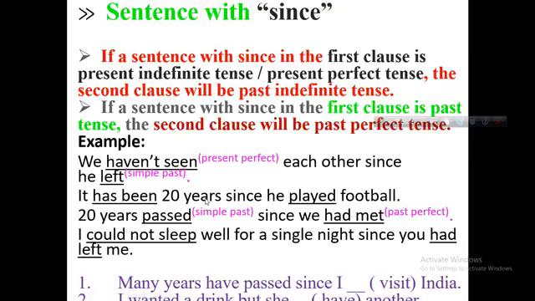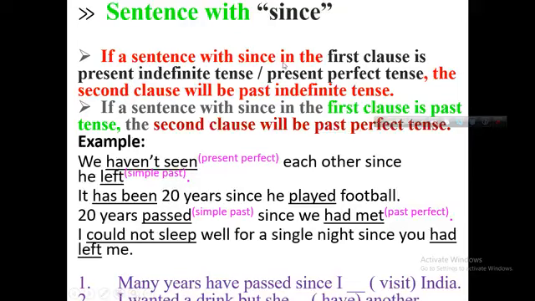Now, if "since" is the indicator, meaning that if a sentence with "since" in the first clause is present indefinite tense or present perfect tense, the second clause will be past indefinite tense. Mind it carefully. If a sentence with "since" - when "since" is not "because", just the indicator - then there will be different uses of verb here.